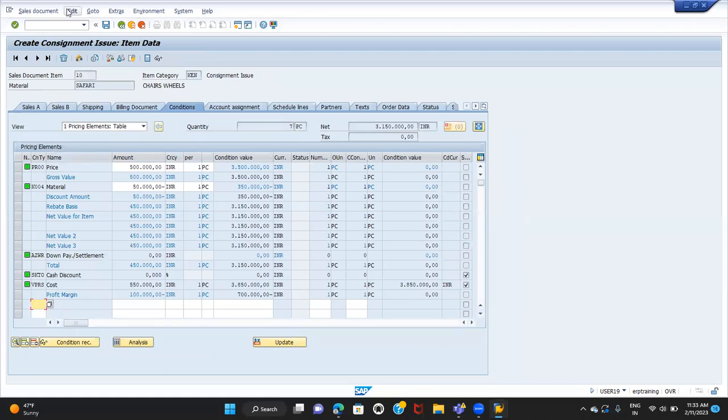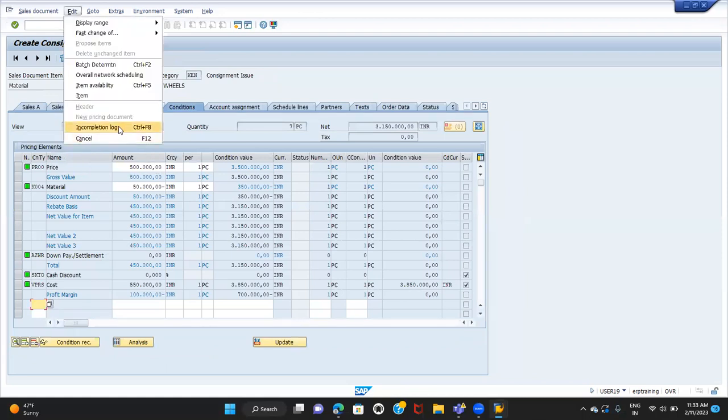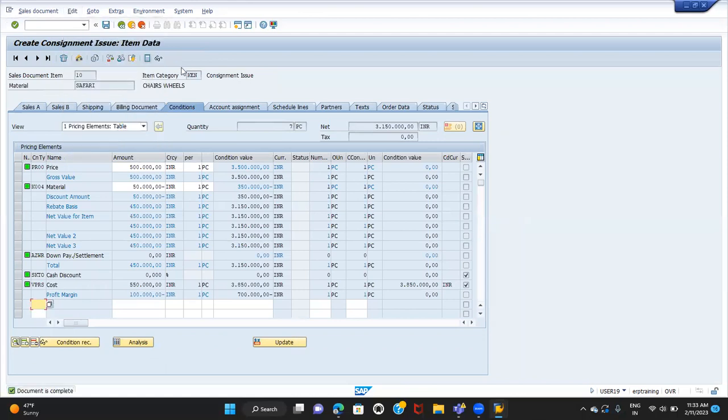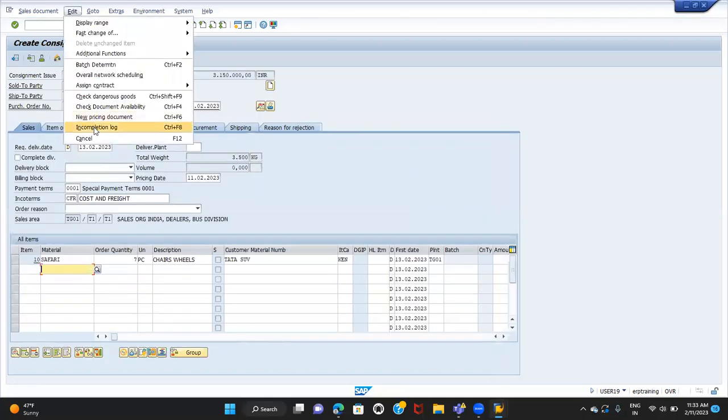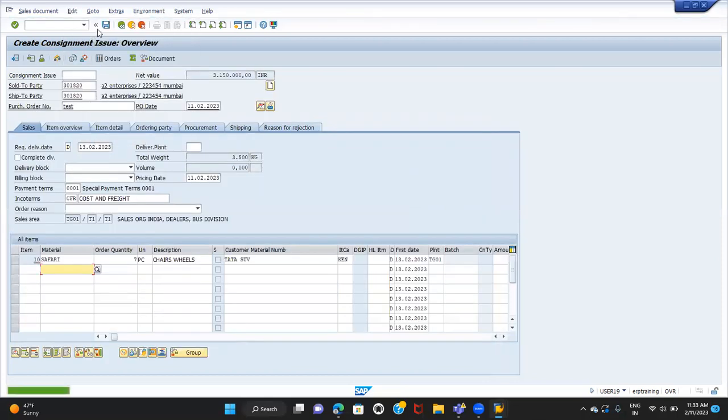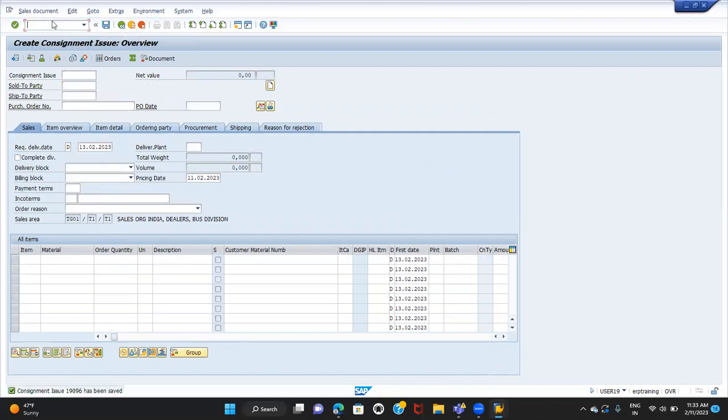Right, so here check the incompletion log. The item category is KEN and the scheduling category is C1. Just remember this. Check the incompletion log and save the consignment issue order.